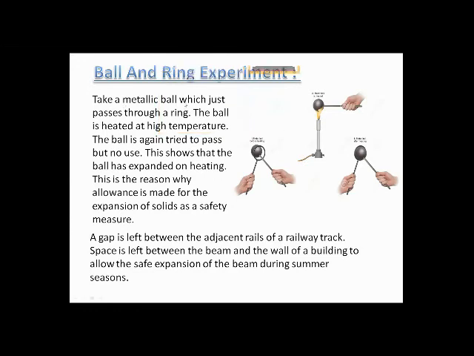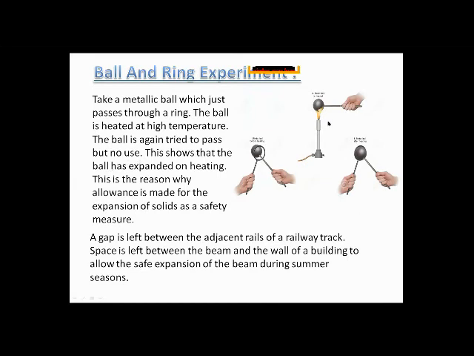Now here, take a metallic ball which just passes through a ring. Now the ball is heated to a high temperature. The ball is again tried to pass, but to no use.